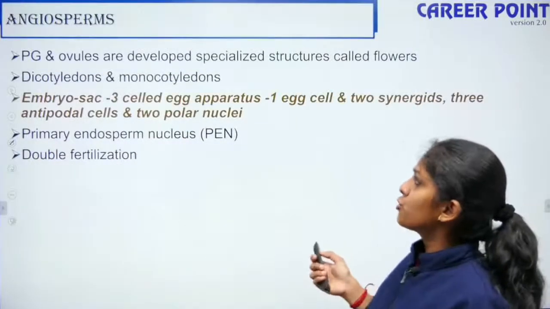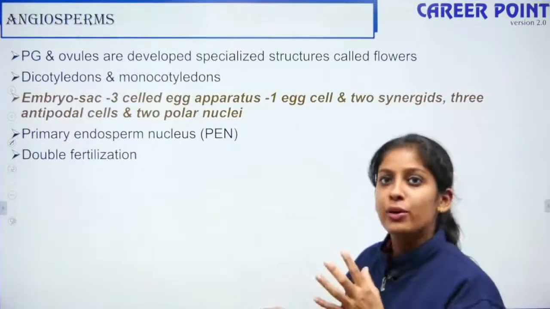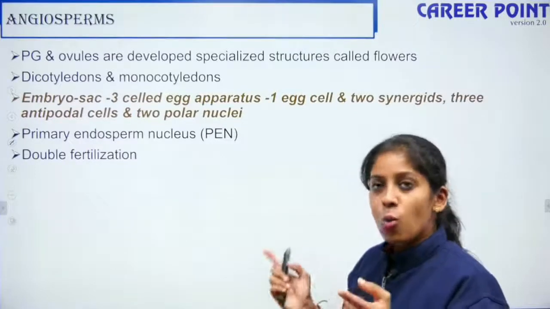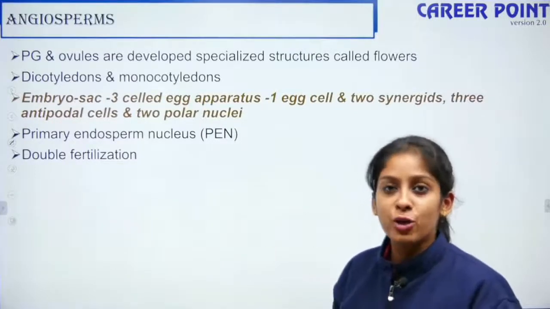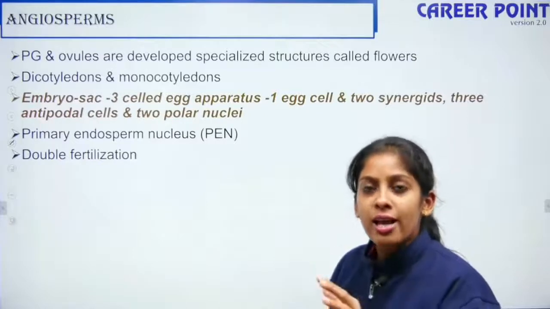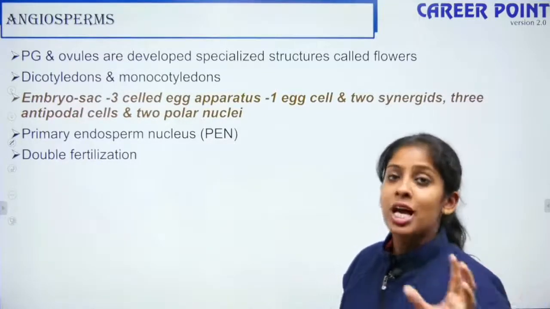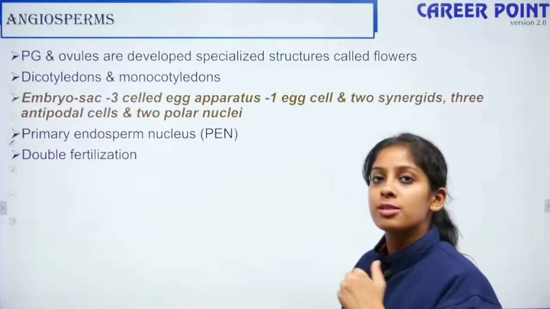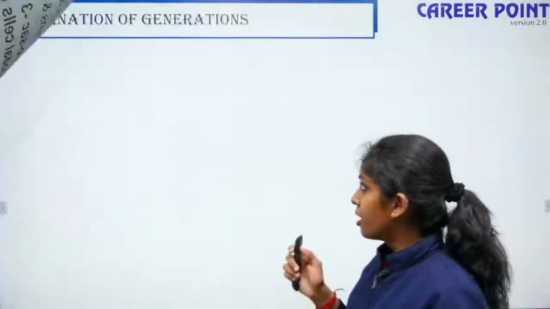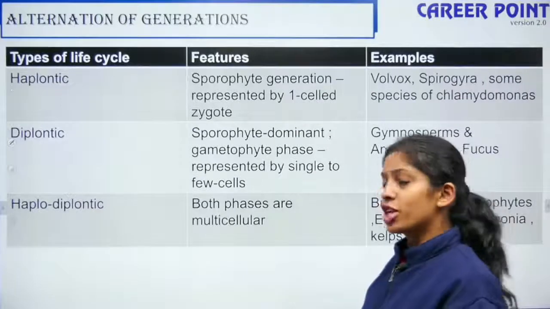So angiosperms, you know, it has embryo sac, and you know how the embryo sacs are formed, what is double fusion, what is endosperm, etc. So in gymnosperms, the endosperm is present before fertilization. In angiosperms, the endosperm is present after fertilization. Fine. The last one is alternation of generation.